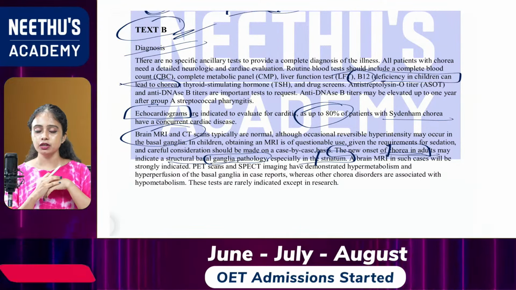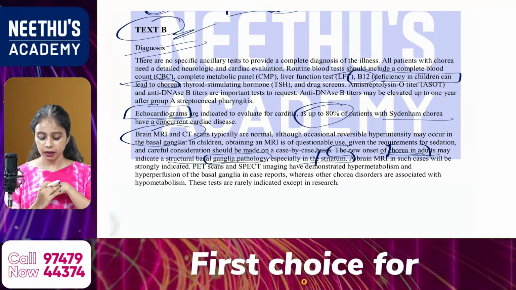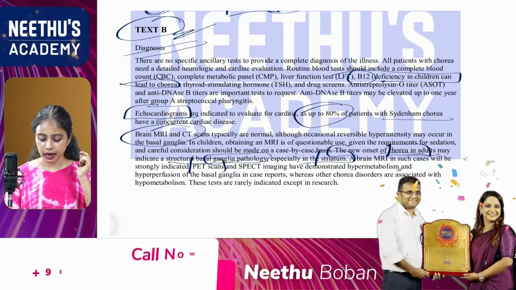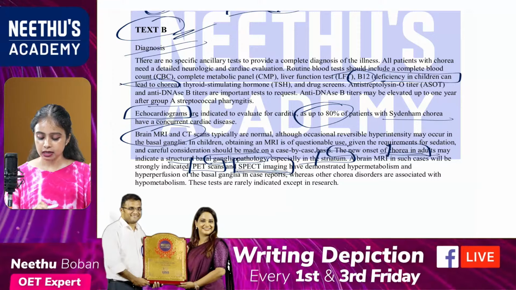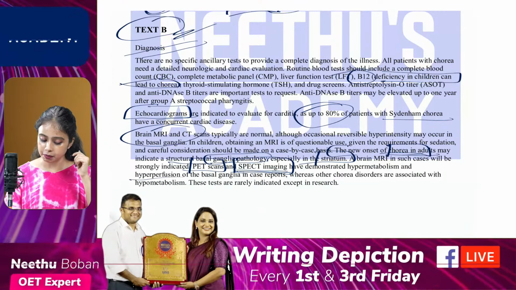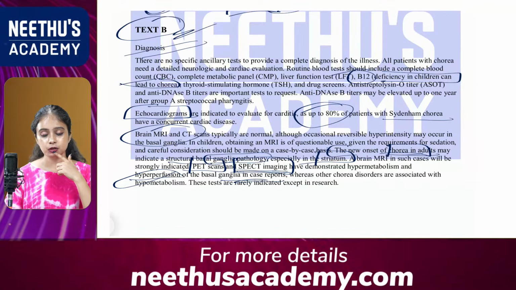Yes, Soumya, very good. SPECT imaging. The answer should be SPECT imaging, from text B, the last paragraph. SPECT imaging have demonstrated hypermetabolism and hyperperfusion of the basal ganglia in case reports. So the answer should be SPECT imaging.